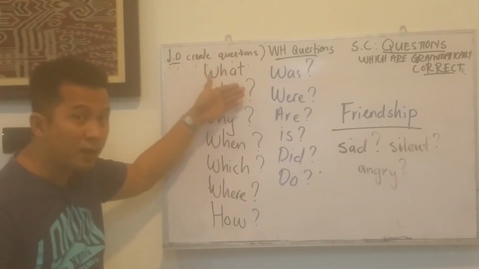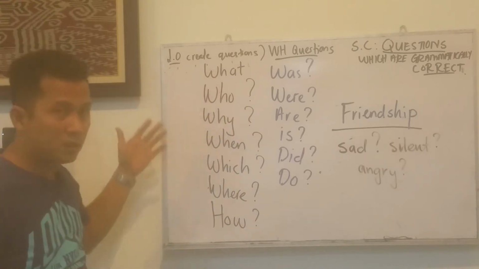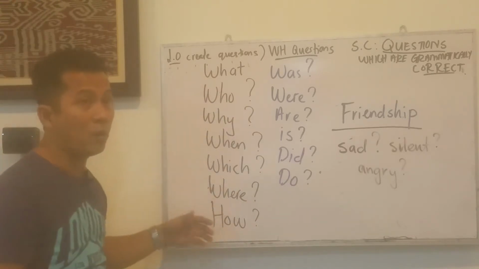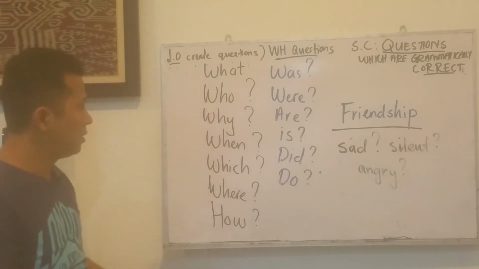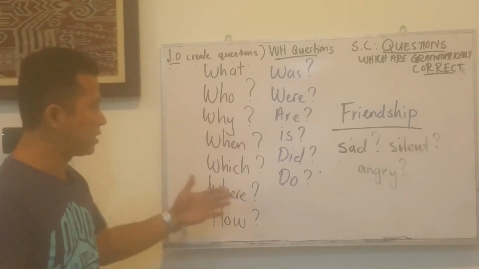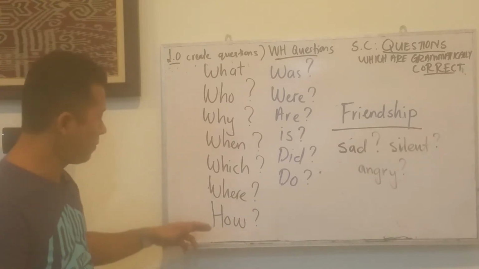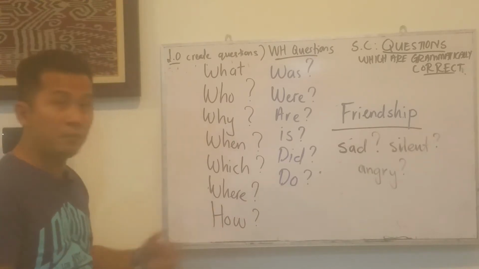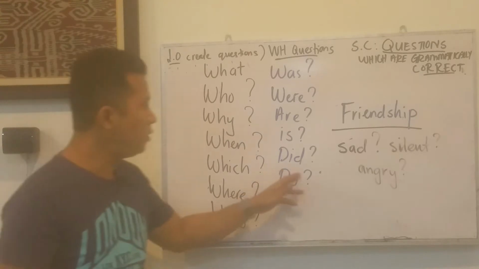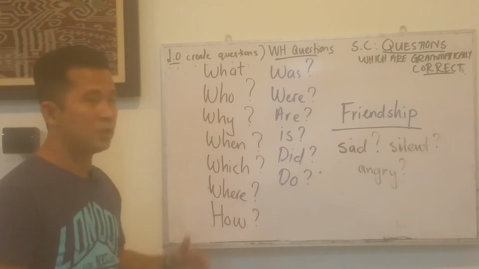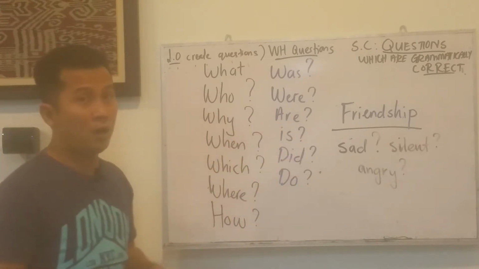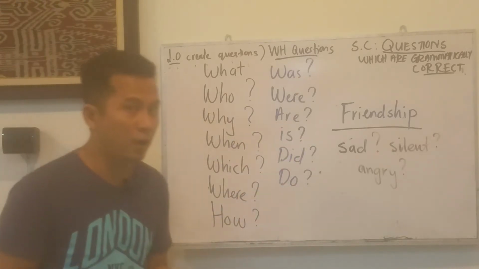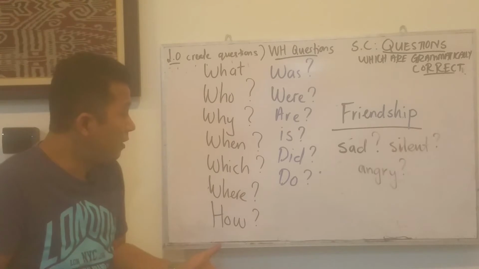Okay, what's happening? What happened? Or maybe you can use the word where: where are you now? Maybe your friend is not at home. So you need to find out by asking questions. You also can say, how are you now? That's the simplest thing. Maybe you can use the word did as well. You can say, did I say something wrong? Or you can use the word are. You can say, are you okay? Or you can say, is everything okay?